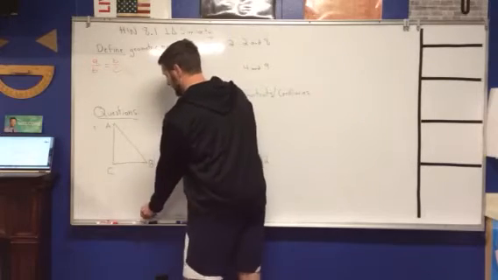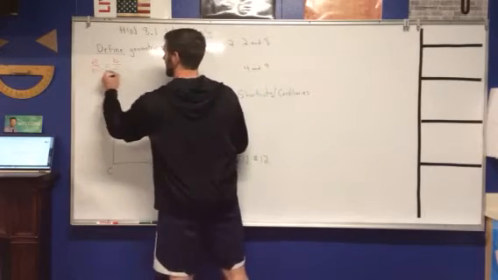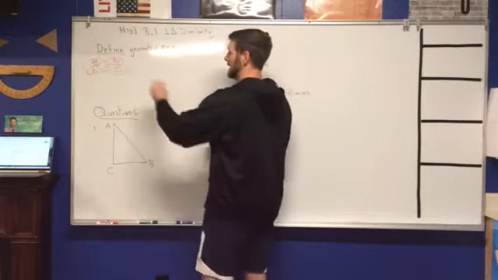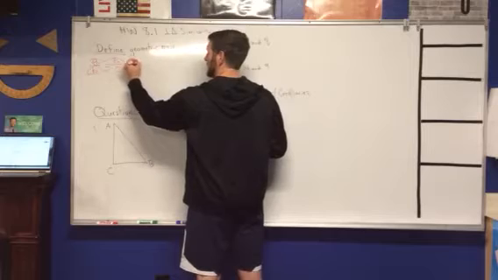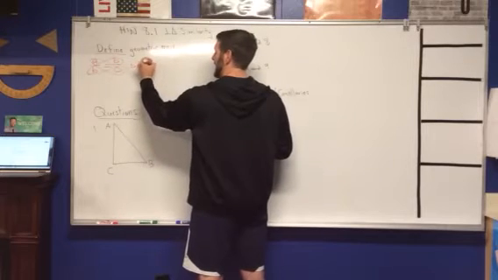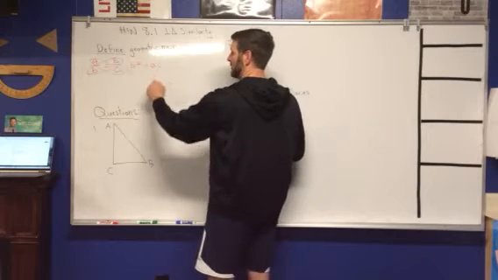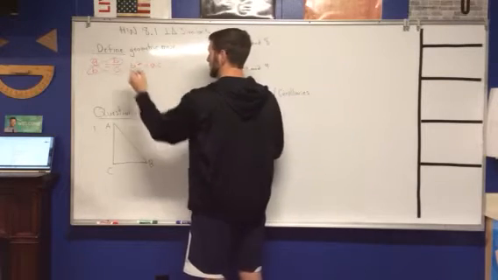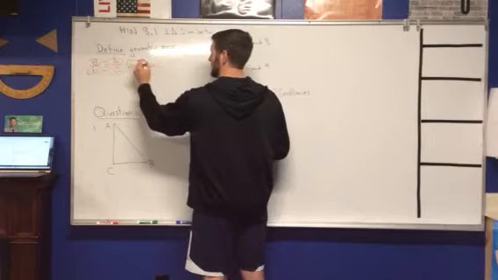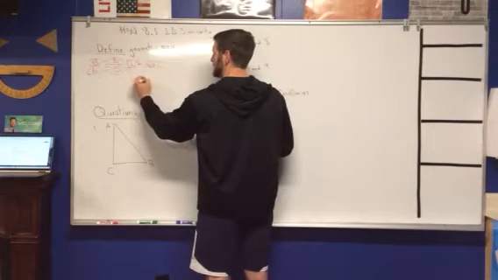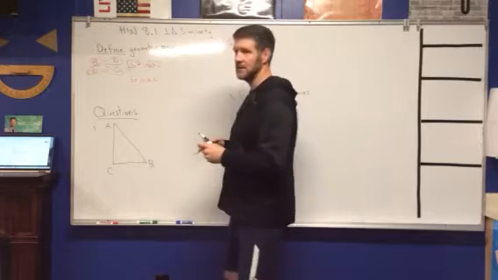So if I cross multiply, I get B squared equals A times C. And so if I wanted to solve for B, I would then take the square root of both sides. And so B is equal to the square root of AC.